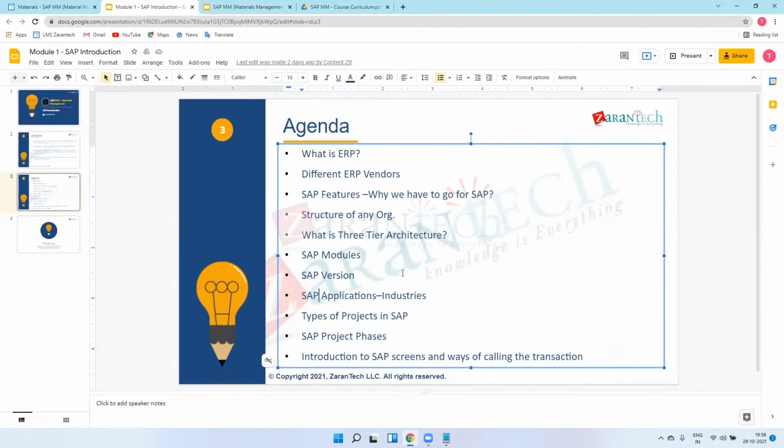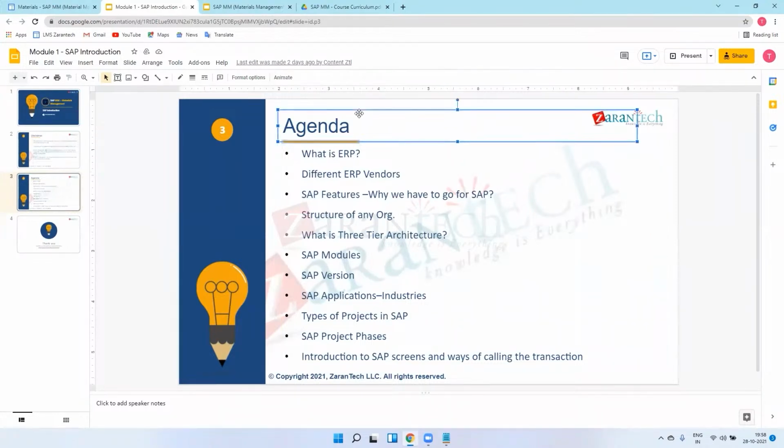They are upgrading their existing system to SAP. After this, Microsoft is also on the way to implement SAP in their organization. So there is a big market for SAP in the next 2 to 3 years.